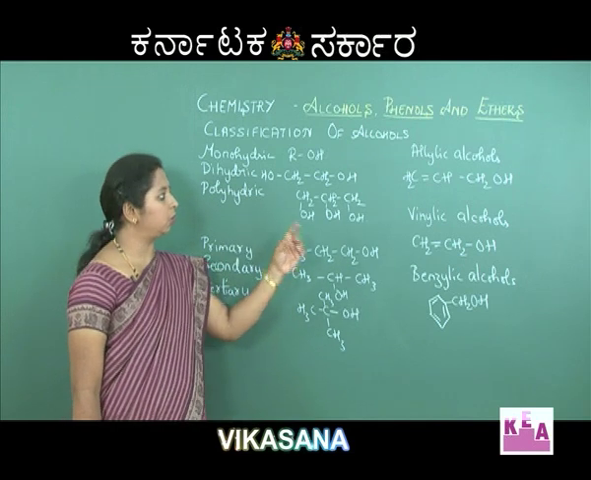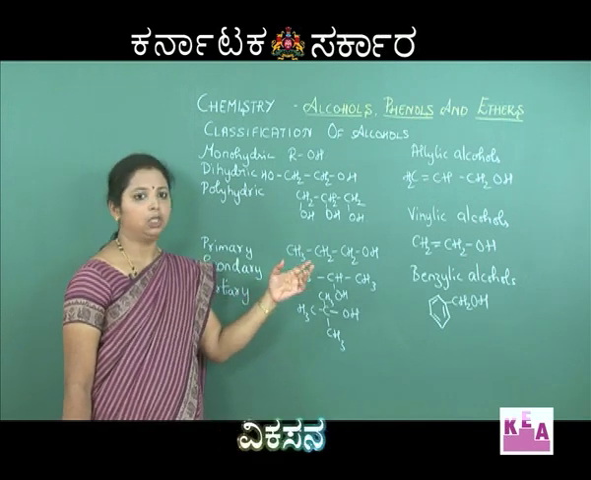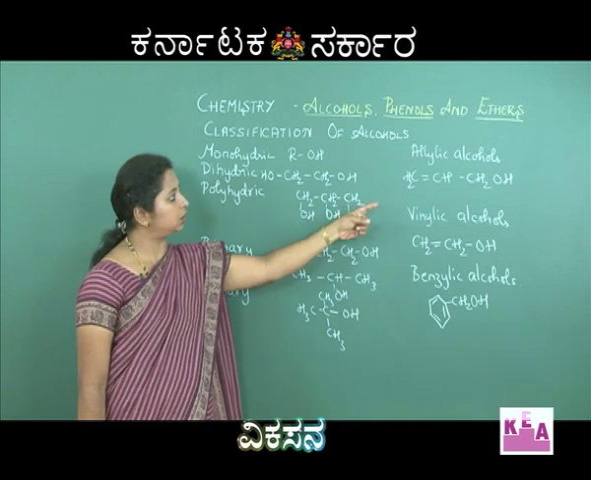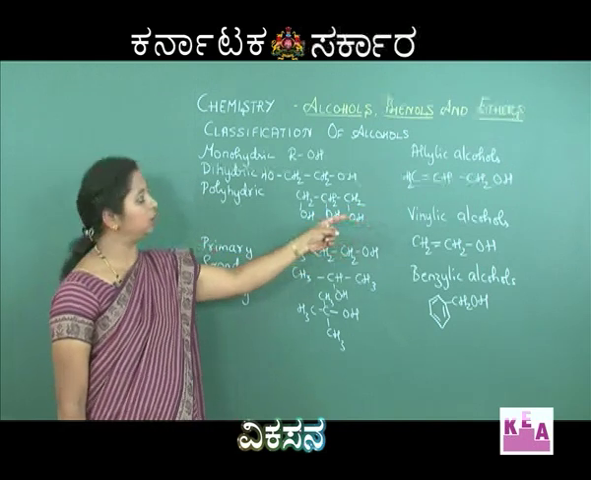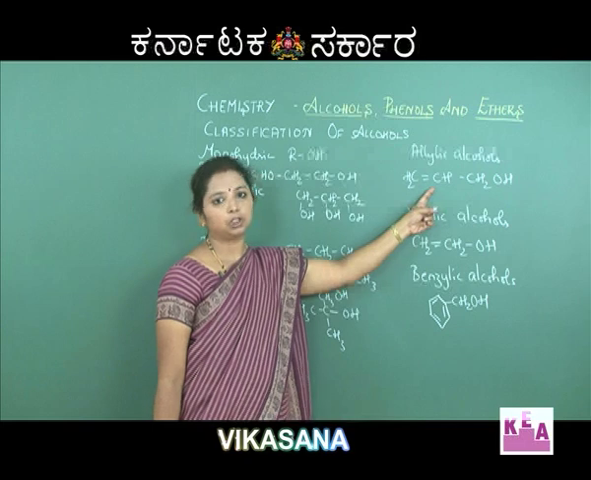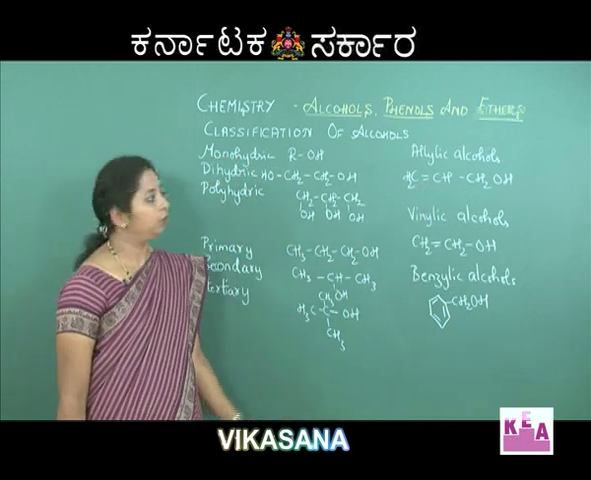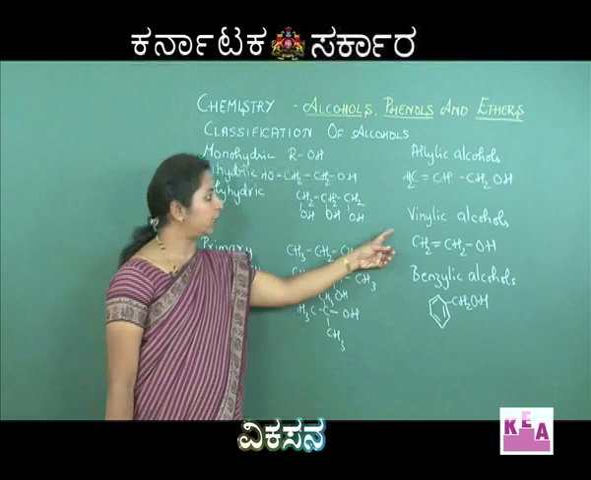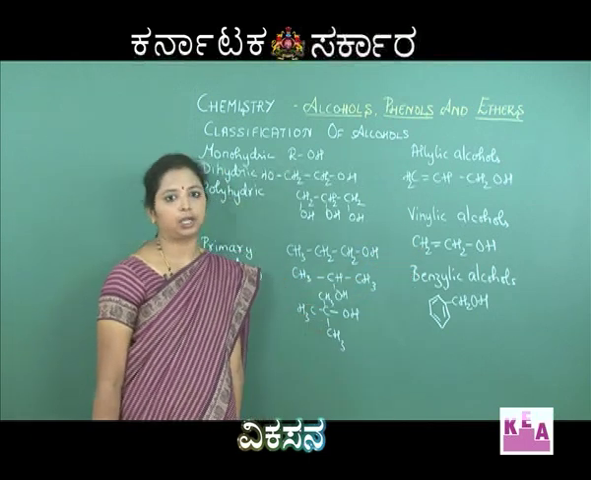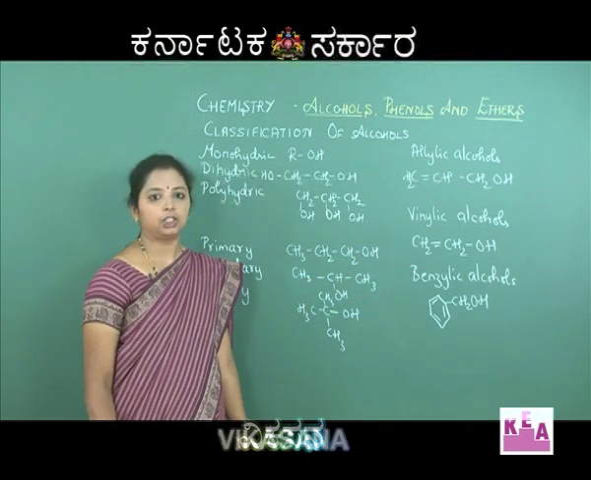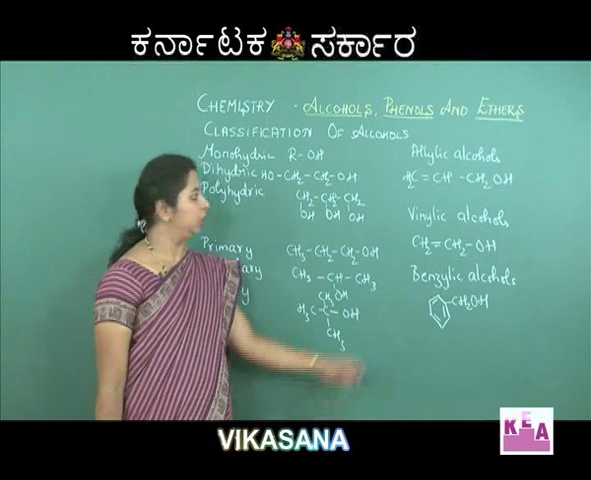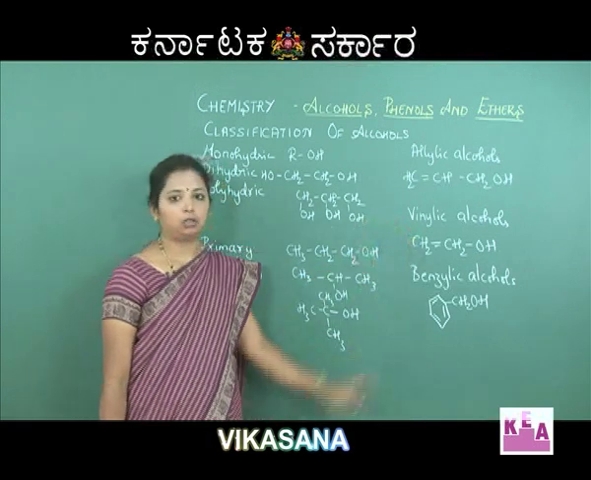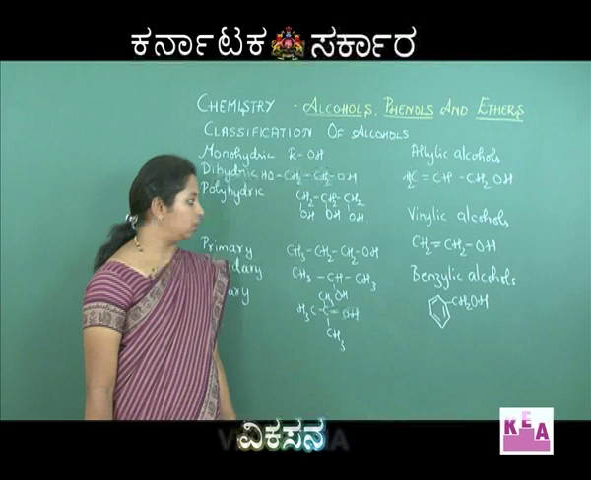Allylic alcohols: the OH group is attached to the allylic carbon. Allylic carbon is the carbon next to the sp2 hybridized carbon atom. We call such alcohols allylic alcohols. Vinylic alcohols: the OH group is directly attached to the sp2 hybridized carbon atom. Then we call such alcohols vinylic alcohols.